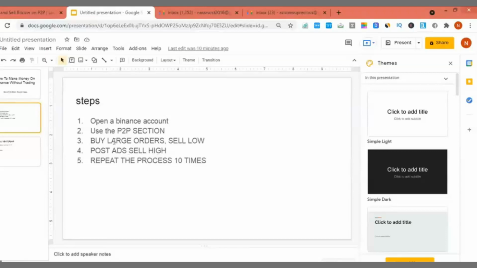Now what I mean by buy large orders and sell low is that you buy 500 USDT. Sorry, I made a mistake. So you buy such large orders and you start selling. You post on your ad that you want to sell just $10 to $20. So you don't want to sell more than that to one person. If you divide by $20, you need to sell to 50 persons to finish all the USDT that you have.